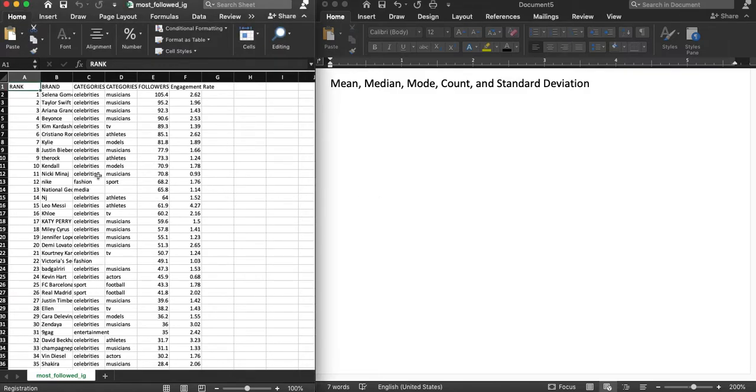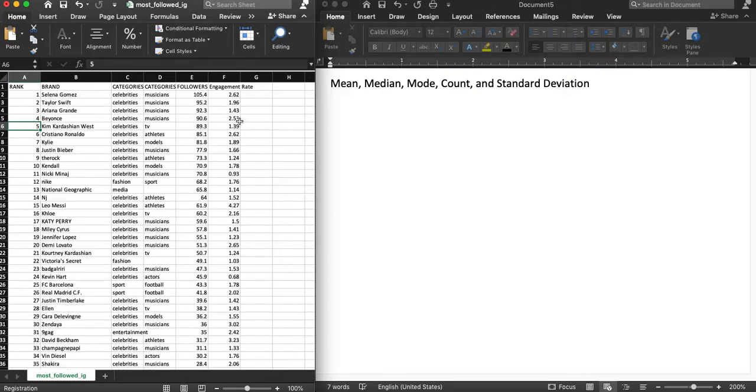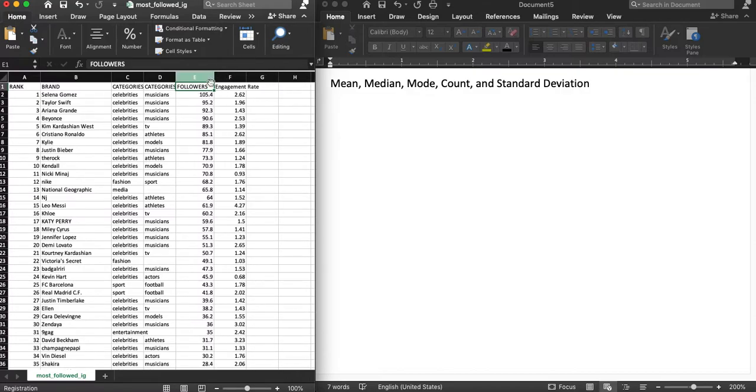This is a data set of influencers on Instagram. It's taken from, I think, 2017, so it's a little old, but it is the 100 most influential people on Instagram. We can see the number of followers they have in millions. And then the engagement rate is the number of responses or likes that that person gets per follower, so it's divided by the number of followers. We have their name, their category, and a breakdown of them.